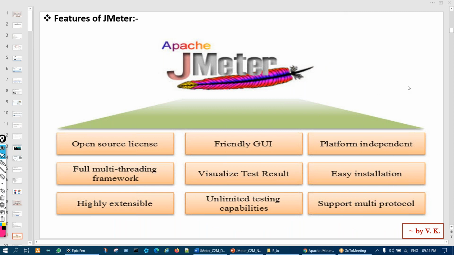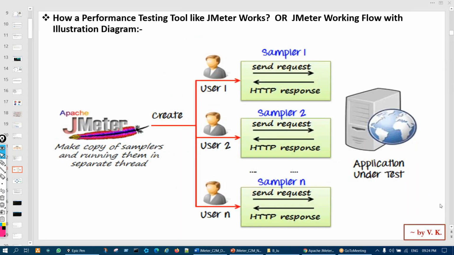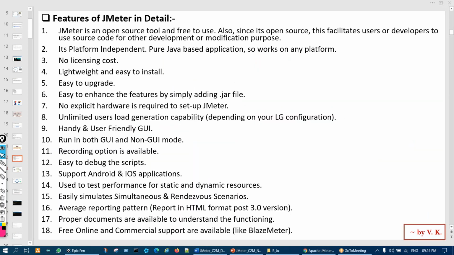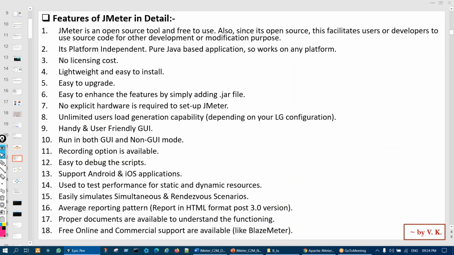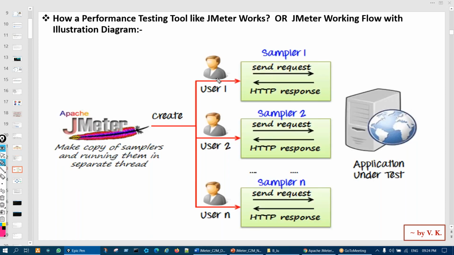Then next will be how a performance testing tool like JMeter works. Okay, so here I put the same points in written manner, right? Now how a performance testing tool like JMeter works, or what is the JMeter working flow, with an illustration diagram.